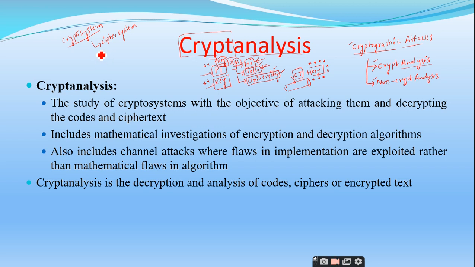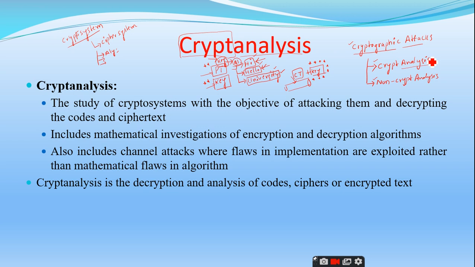Any crypto system you take involves three different components. One is the algorithm for key generation, the second is the algorithm for encryption, and the third is the algorithm for decryption.